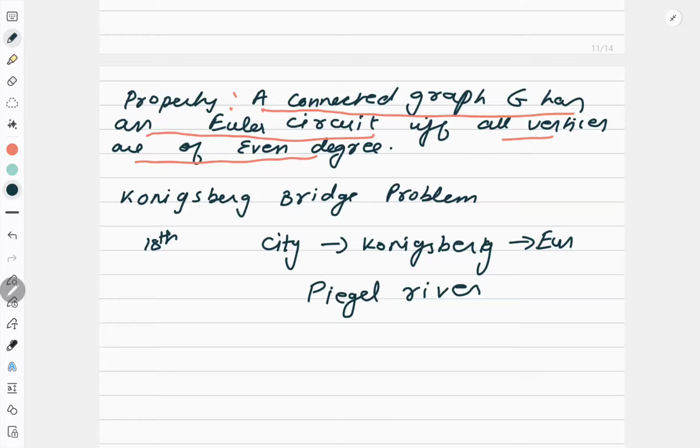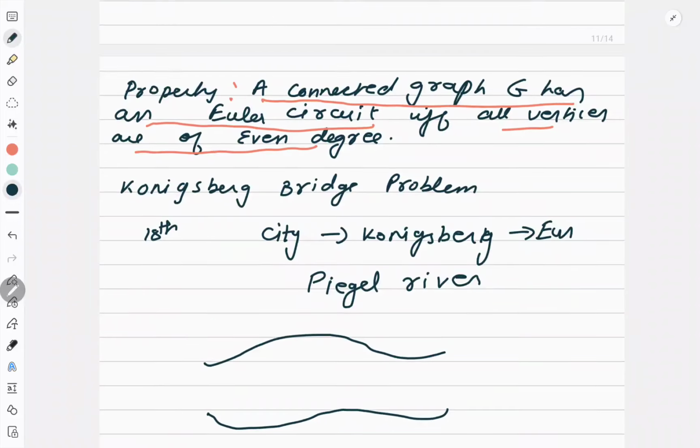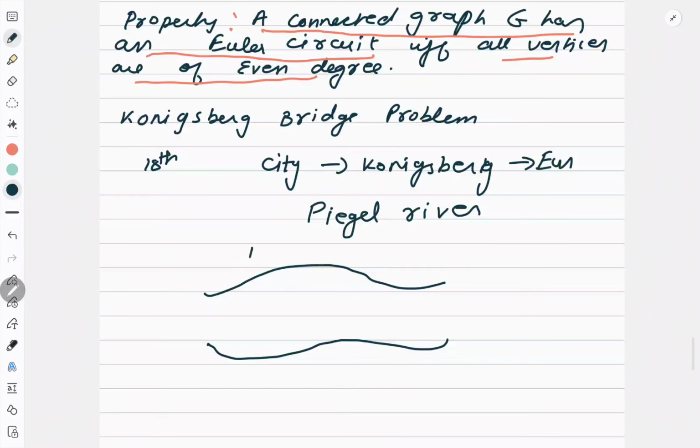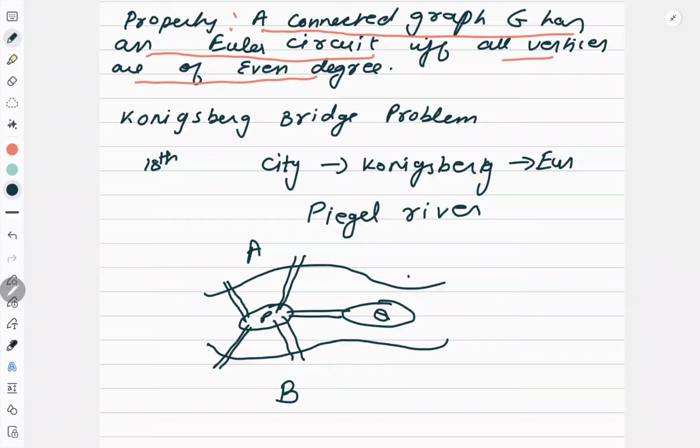Now what happened? This river was dividing the city into 4 parts. This is the river, and it is dividing the city into 4 parts. One part was A, one part was B, then there was an island P, and there was another island Q. Correct? Now, there are 2 banks and there are 2 islands, and they were connected by 7 bridges. 7 bridges were like this. From A to P, 2 bridges. B to P, 2 bridges. P to Q, 1 bridge. And like this.